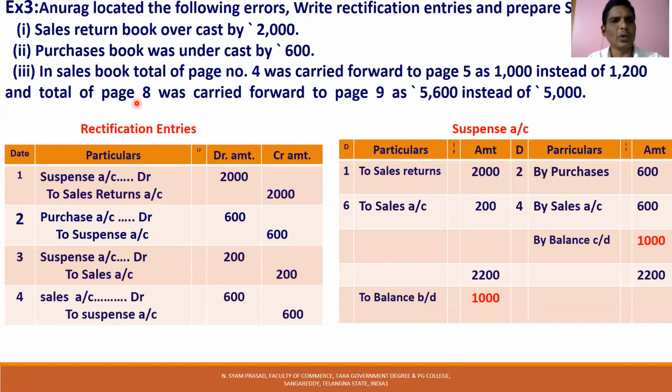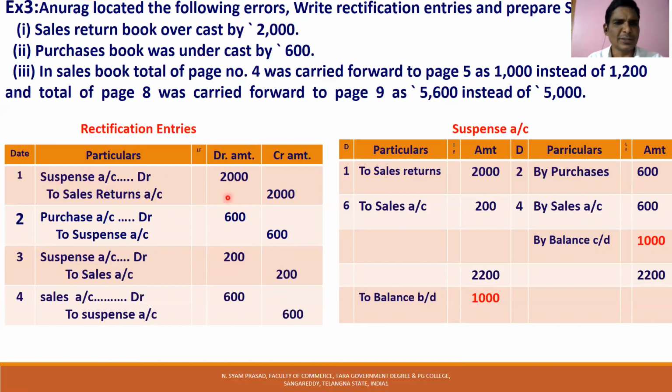At the same time, total of page 8 was carried forward to page number 9 as 5600 instead of 5000. So actually it should be 5000, but 600 extra is there. You know very well sales account is a credit balance. This extra 600 is rectified by debiting the sales account. Sales account is debited by 600 to suspense account 600. So these are the entries. From these entries, you have to prepare the suspense account.